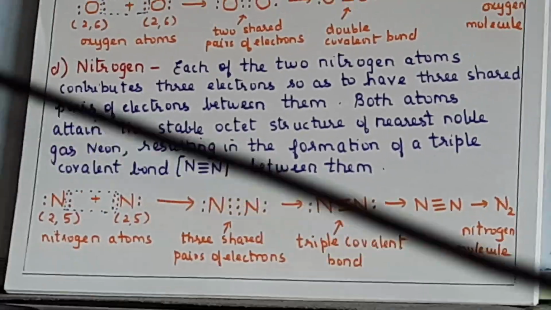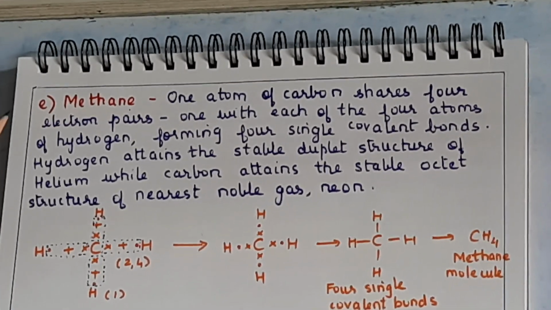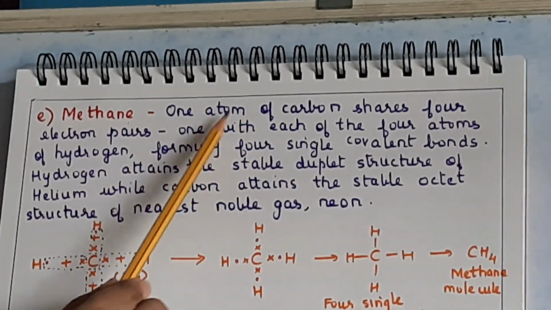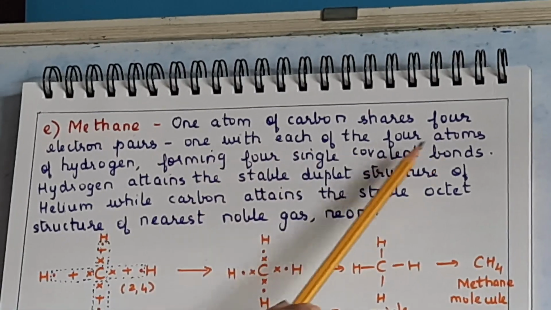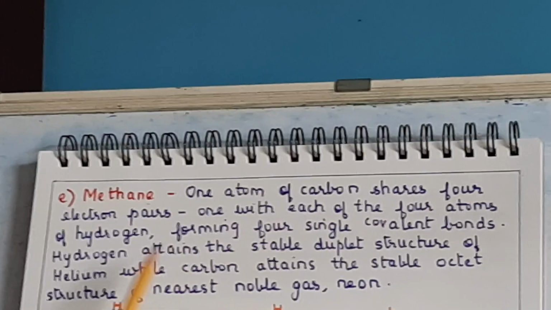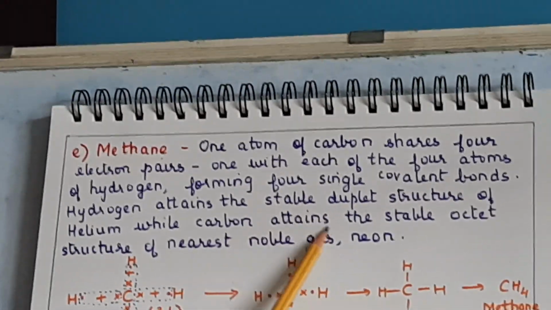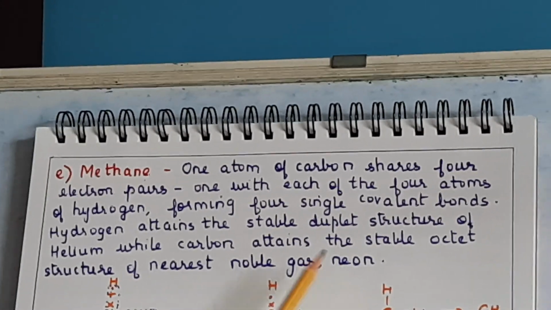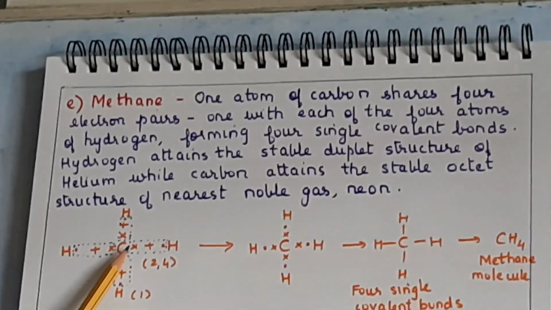Now we'll have a look at the next part. Then the next structure is methane. Methane is a non-polar covalent compound. One atom of carbon shares 4 electron pairs, one with each of the 4 atoms of hydrogen, forming 4 single covalent bonds. So hydrogen attains the stable duplet structure of helium, while carbon attains the stable octet structure of the nearest noble gas neon.